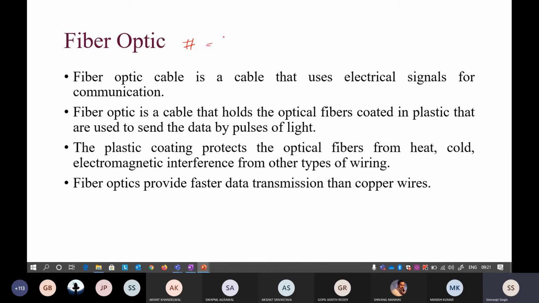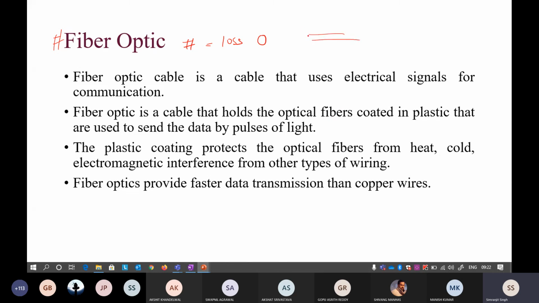So the loss here is zero. There is no loss of signal. That is why fiber optic communication is one of the fastest communications you will find. If you have a fiber internet, like Jio fiber, that fiber cable has a speed of like 100 Mbps, 200 Mbps, as you may have seen. If there is fiber optic, your internet provider will be able to provide more speed to your homes. In broadband connections, they always use a coaxial cable.